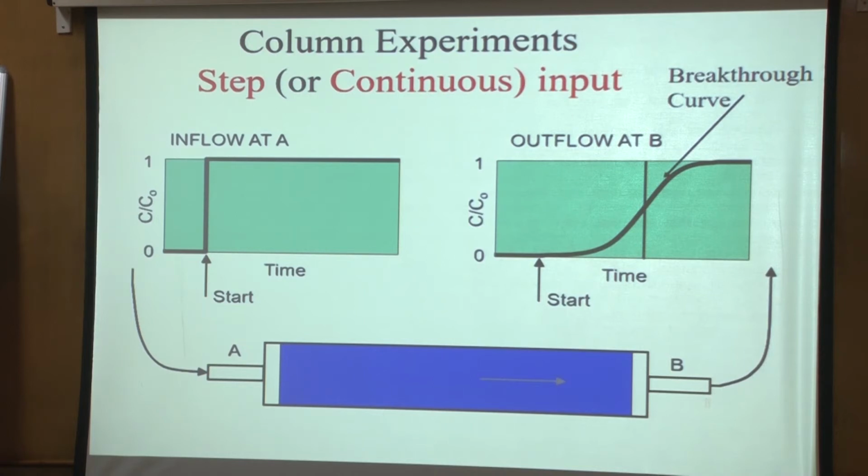And what will give you an idea about the dispersion? The steepness, the slope of this curve will give you an idea about the dispersion. So that is the basic philosophy. We are not measuring the velocity and the dispersion directly, but if you look at what is known as the breakthrough curve, so that is what is written here, how the solute breaks through the column, one thing is the time lag, that gives you an idea about the velocity, and one is the steepness of this curve, which gives you an idea about the dispersion.